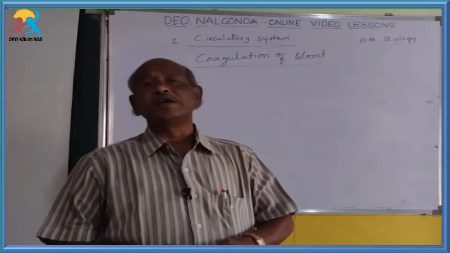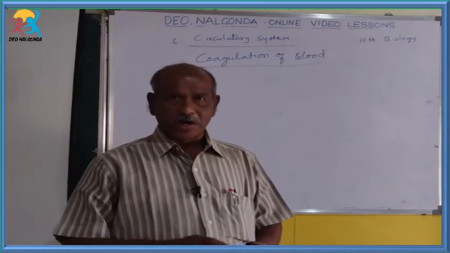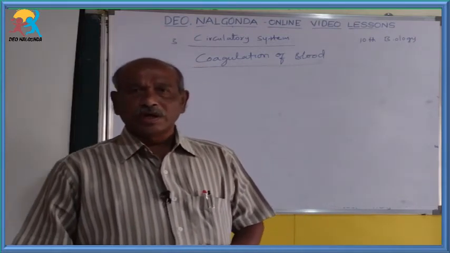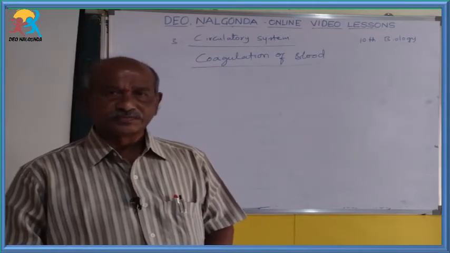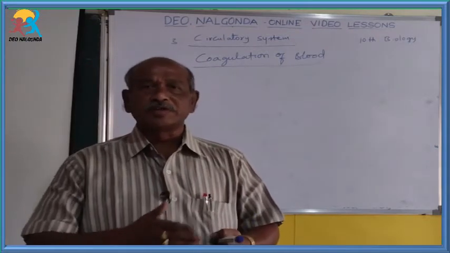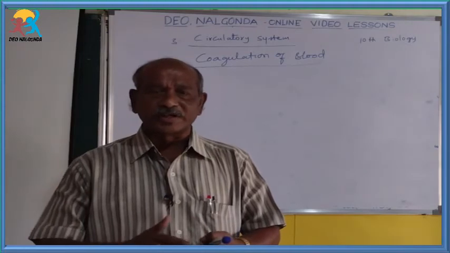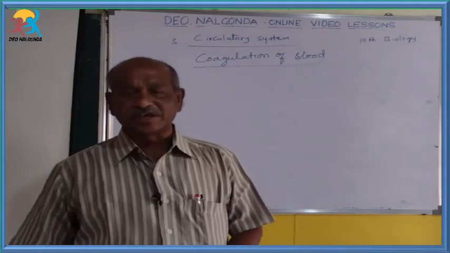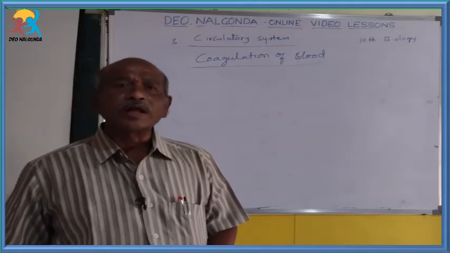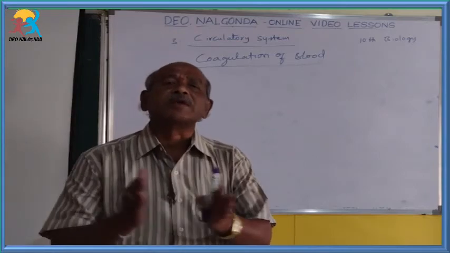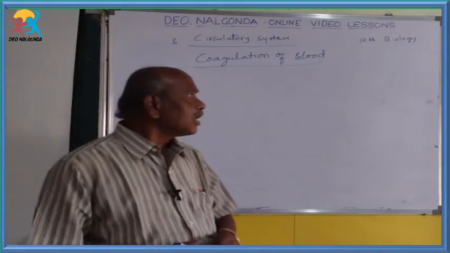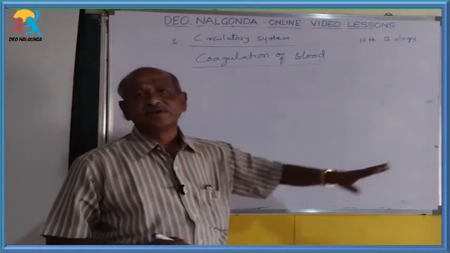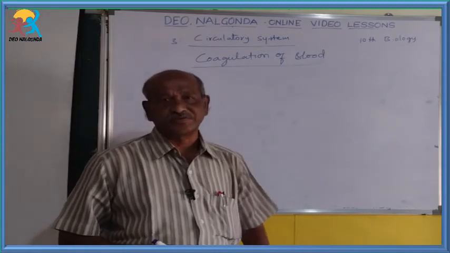So normally a person undergoes, for example, wounds, and sometimes with the help of knives and sharp things, cutting of the body takes place. Due to that, what happens? Blood vessels can be ruptured. Due to the rupturing of blood vessels, bleeding takes place.